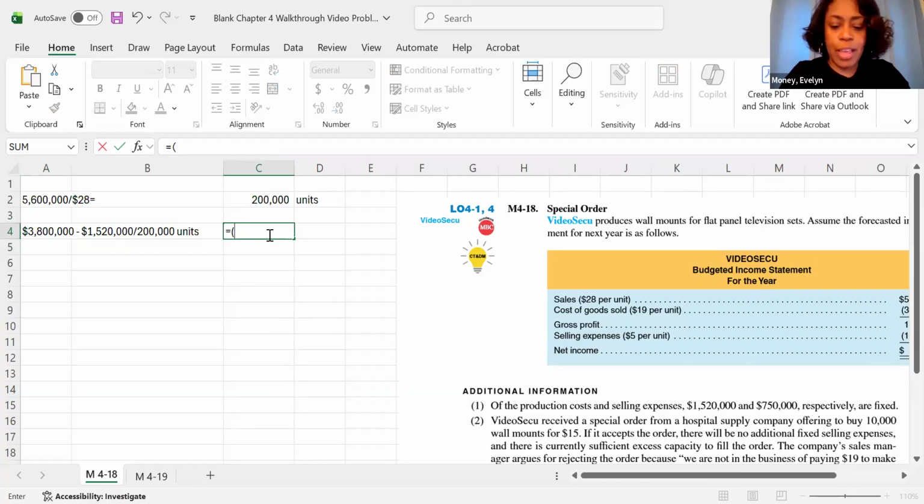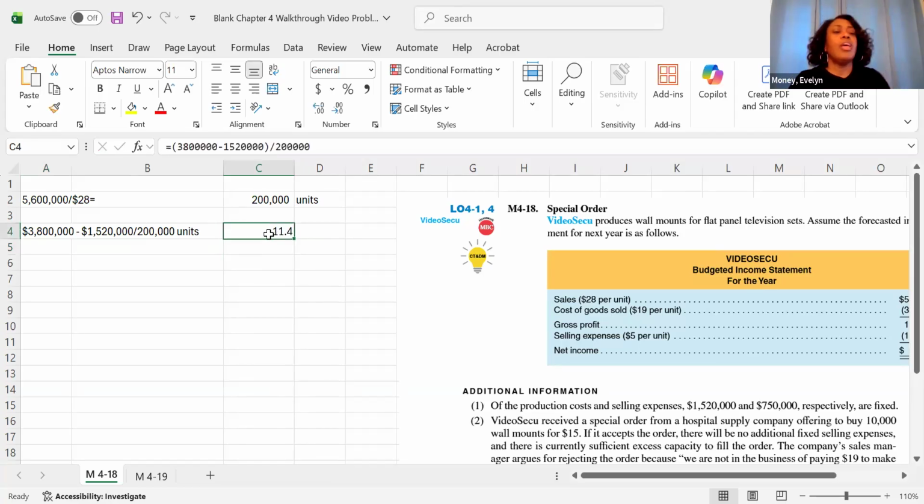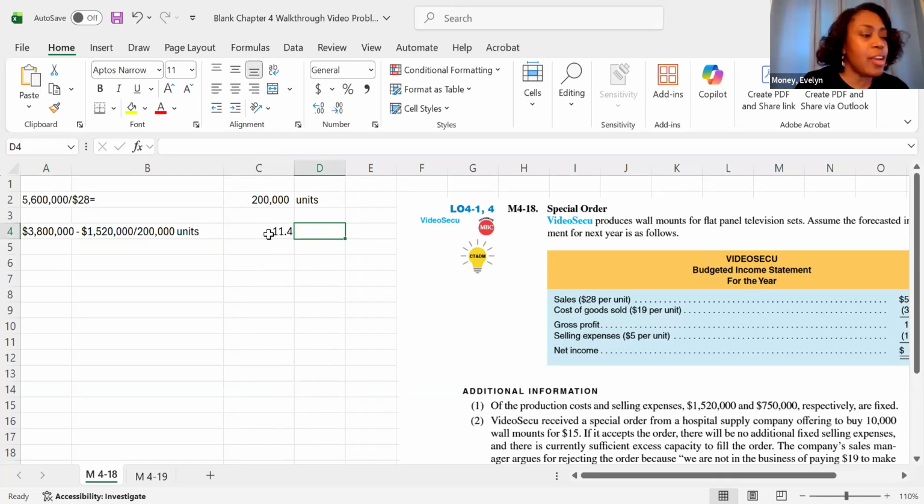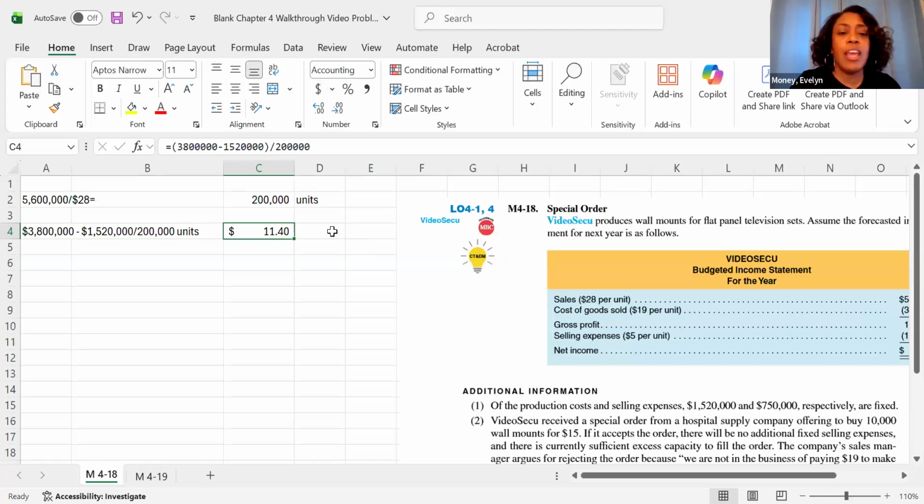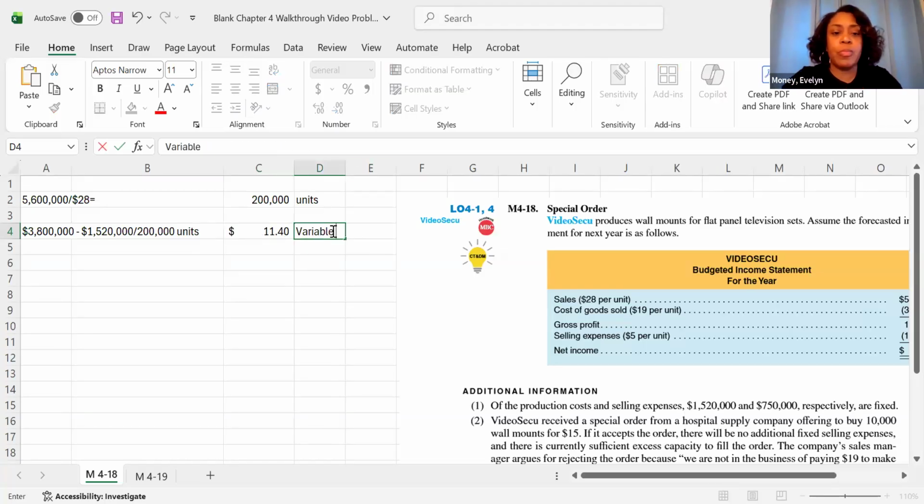So 3.8 million minus 1,520,000, all divided by 200,000 units, gives me a variable rate of $11.40. So I do want to make this dollars, and I'm going to call this my variable production costs.